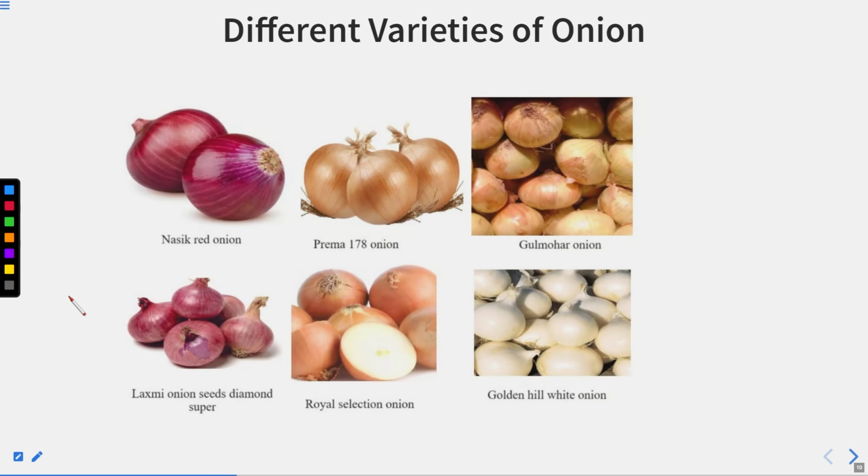Now here we can see some pictures of the onion varieties. So this is the Nasik red onion, red color onion. Prema 178 onion. This is light, you can say orangish. Then Gulmohar onion. Then Lakshmi onion seed diamond super, Royal Selection seed, and the Golden Hill white onion. So here you can see the white color onion. So these are some of the varieties of onion that are grown in the different states.